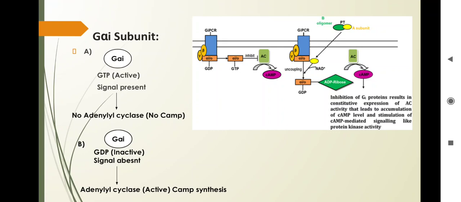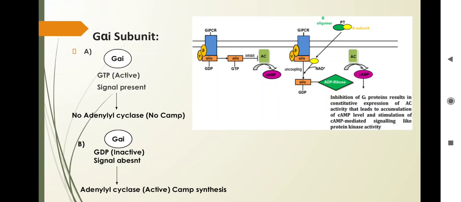Now the second subunit is G alpha I, which is the inhibitory subunit. What is the function of G alpha I? It shows the opposite effect of G alpha S. When G alpha I is in the GTP form, in the active state, when the signal is present, it inhibits adenylate cyclase, so there is no formation of cyclic AMP. Just the opposite effect of G alpha S.